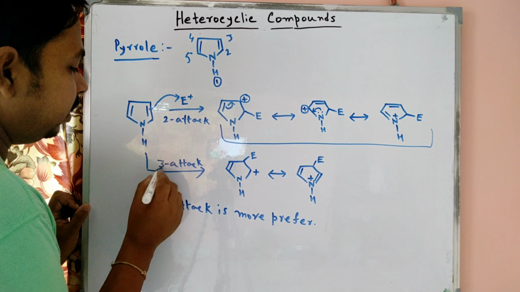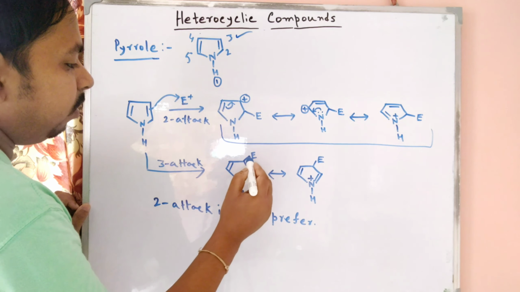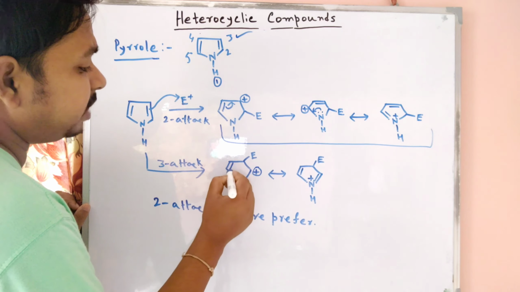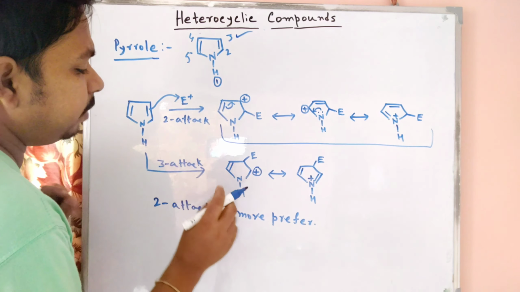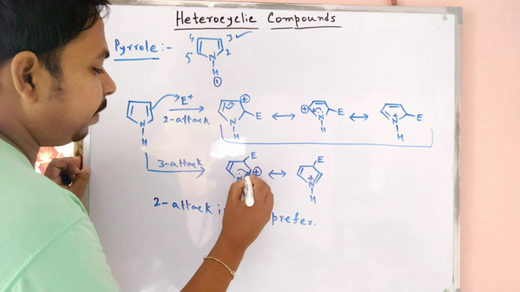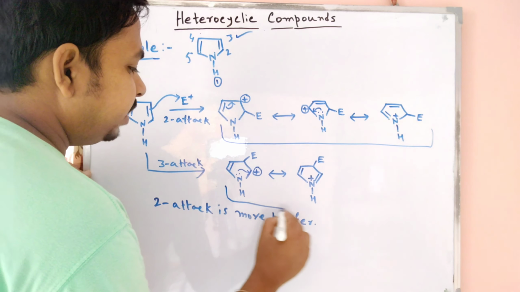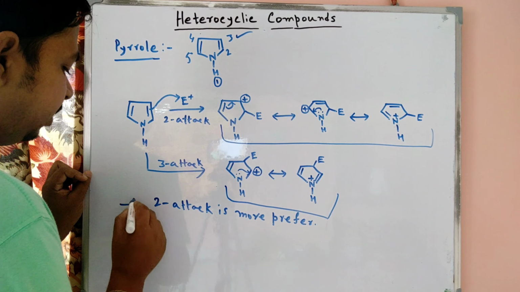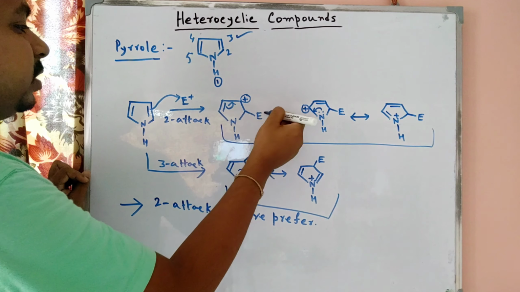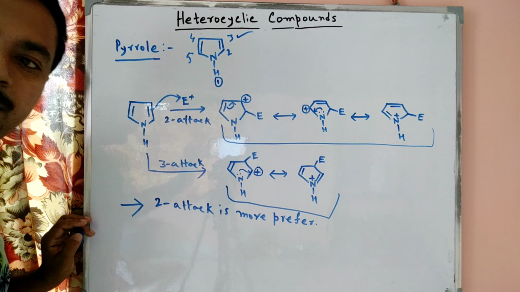But when attack at the third position is possible, then the plus charge is formed here. This double bond cannot stabilize this plus charge because the plus charge and the double bond are far apart. So the lone pair of nitrogen can participate in resonance and form the canonical form. So here we get only 2. So we can conclude here that 2 attack is more preferred. So in the case of pyrrole, 2 attack is more preferred.